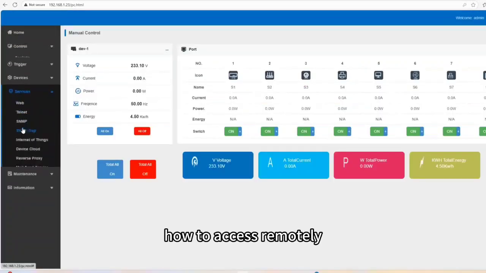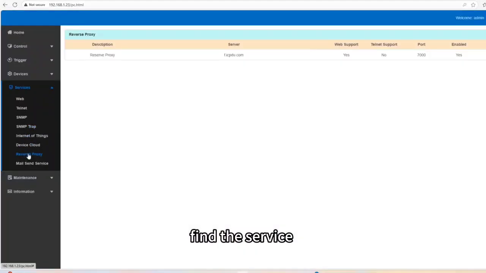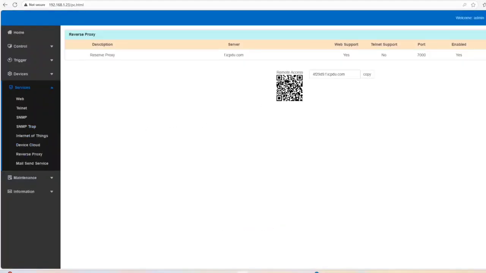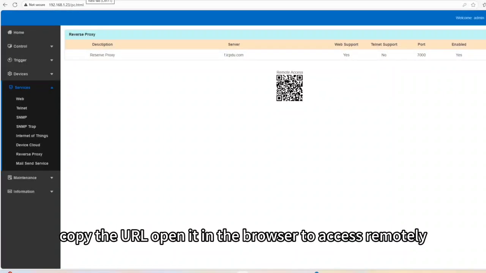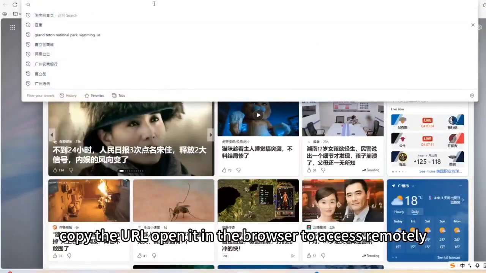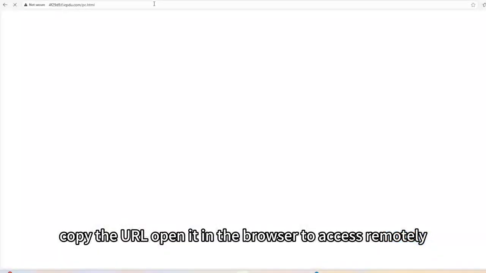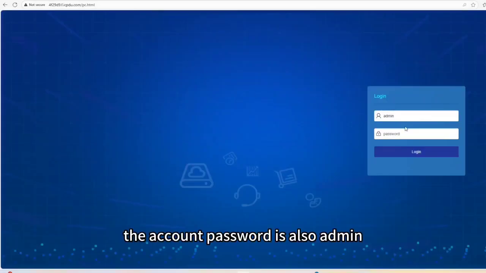How to access remotely. Find the service, find the remote access, scan the QR code directly, or click the QR code. Copy the URL, open it in the browser to access remotely. The account password is also admin.